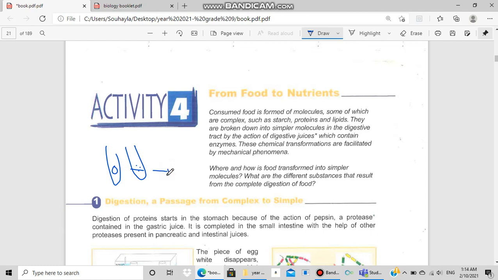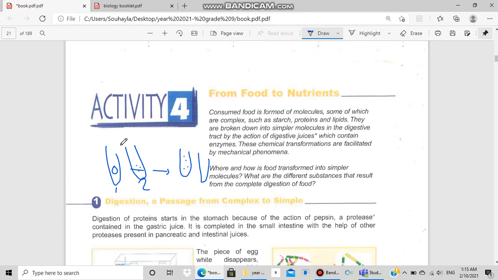Because the digestion of starch by saliva needs about 15 to 30 minutes. After 15 minutes, the piece of bread in test tube 1 is transformed into small pieces, while in test tube 2 the pieces disappeared.